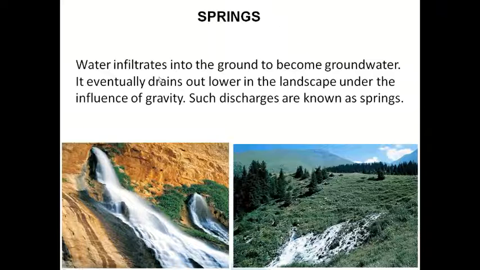So water infiltrates into the ground and becomes groundwater. It eventually drains out lower in the landscape under the influence of gravity. So due to gravity, what happens? Water will come out. Such discharge is called springs.